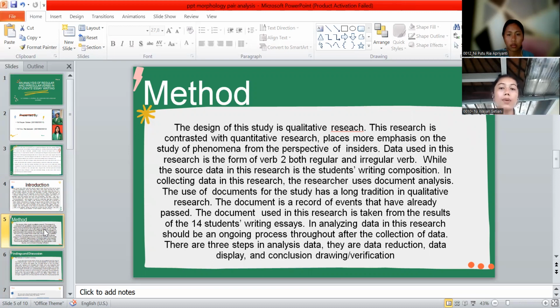So in this method, the writers use qualitative research. In collecting data in this research, the researcher used document analysis. The use of documents for the study has a long tradition in qualitative research. The document is a record of events that have already passed. The document used in the research is taken from the results of the foreign students. So we know that the writer used qualitative research with 14 students.